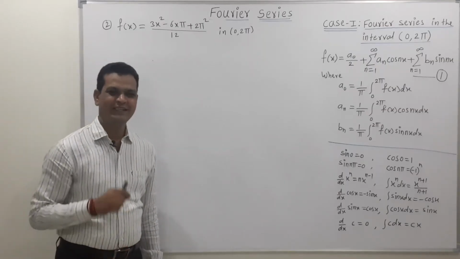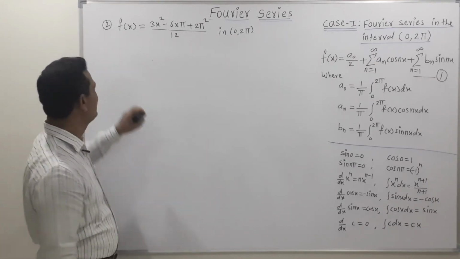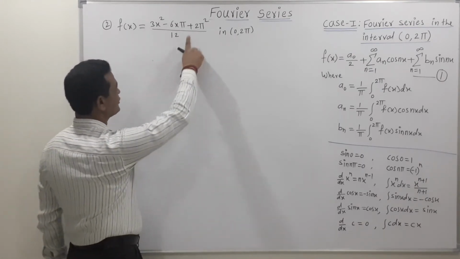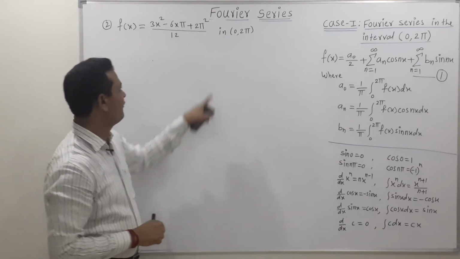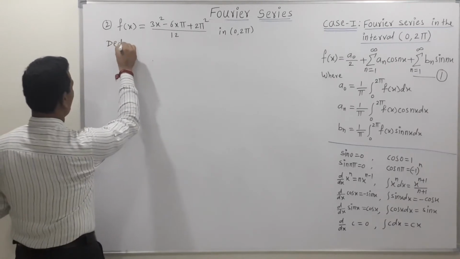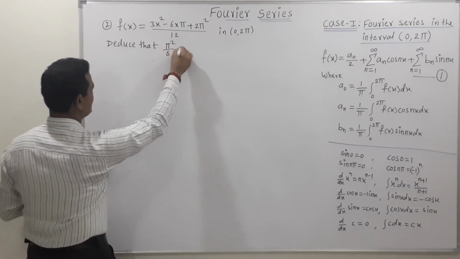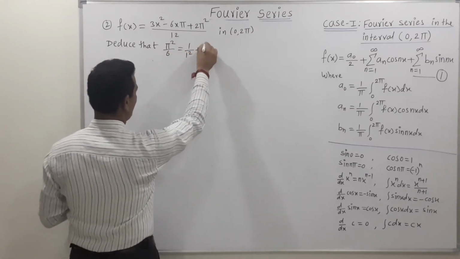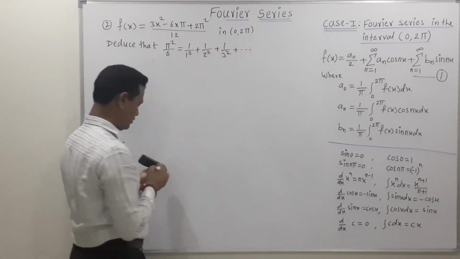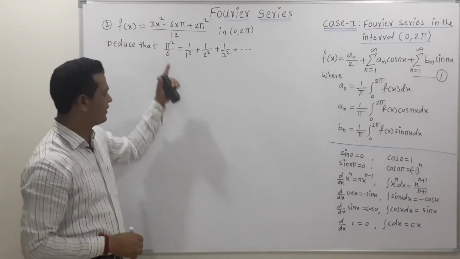Now friends, let's solve the second example for this video lecture. The example is: find the Fourier series expansion for the function f of x is equal to 3x square minus 6x pi plus 2 pi square divided by 12 for the interval 0 to 2 pi. And the deduction is that from the given equation deduce that pi square upon 6 is equal to 1 upon 1 square plus 1 upon 2 square plus 1 upon 3 square and so on. So we obtain the deduction from the answer which we obtain finally for this given example.